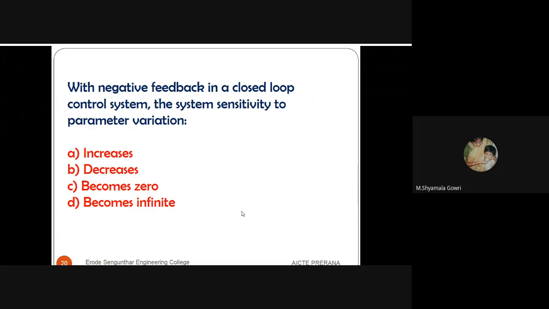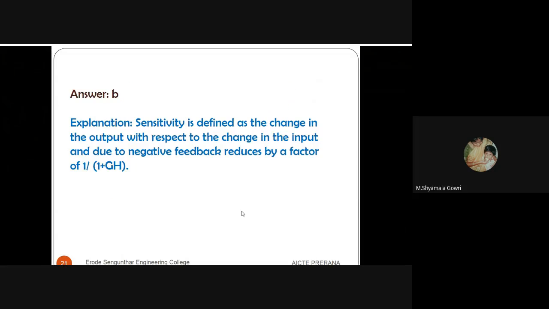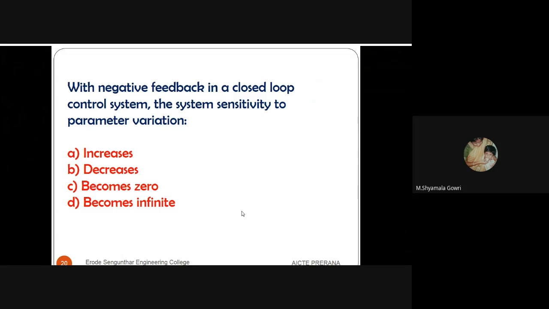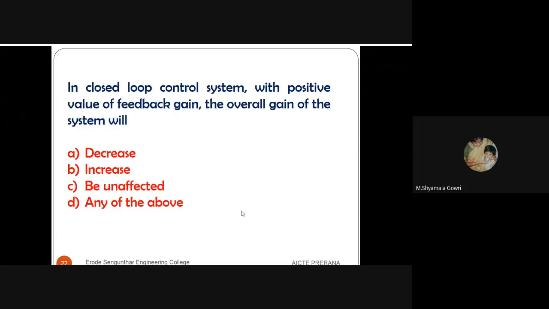Next question. With negative feedback in a closed loop control system, the system sensitivity to the parameter variations: whether it is increasing, decreasing, becomes zero, or becomes infinite. The answer is B. It decreases. With negative feedback, or in a closed loop control system, the system sensitivity to the parameter variations decreases.